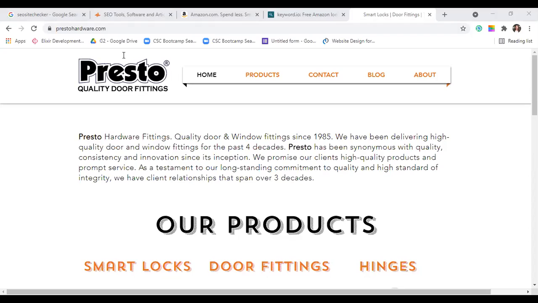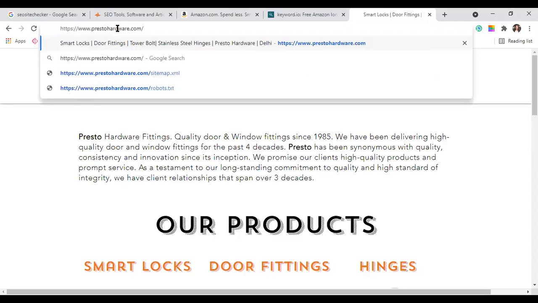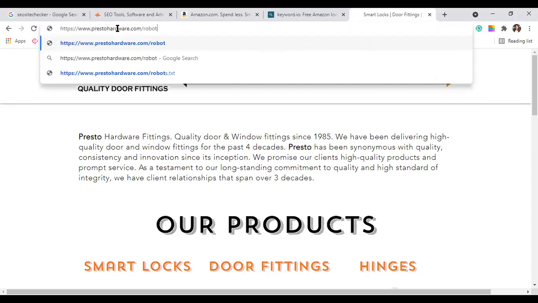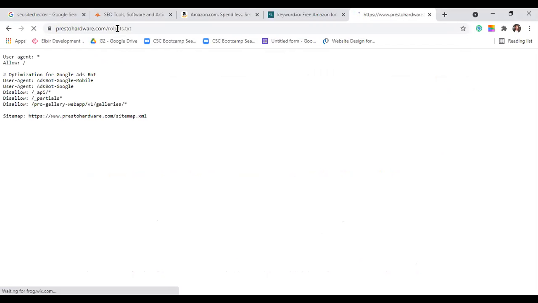Now I have to first of all open up. You have to do nothing. Just write /robots.txt and click enter. See, this is what you're going to get. If it's your website, or a client's website, just open their website. In the URL bar, just write /robots.txt. That's all. As soon as you do that, a code will start to open.